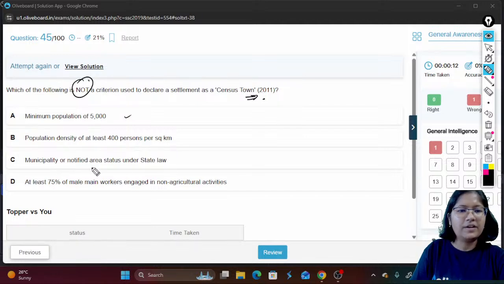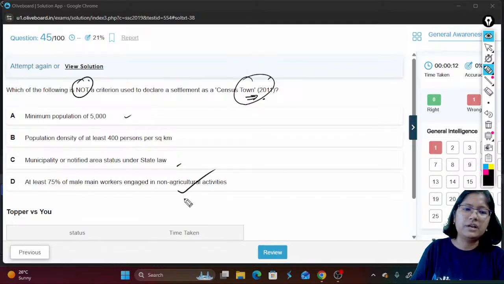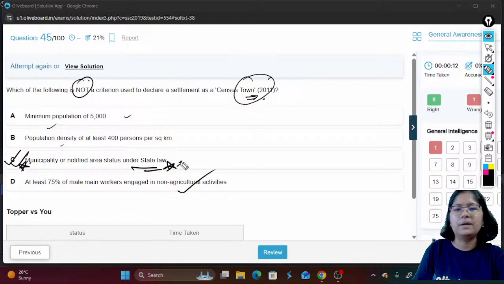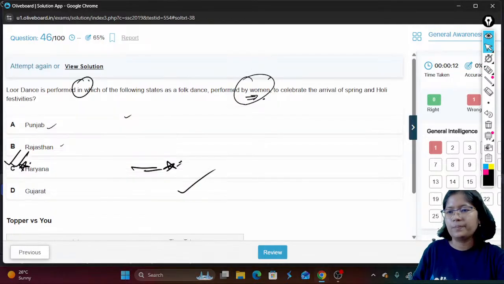Municipality or notified area status under state law. That means if it is already a municipality, then why will it be a census town? At least 75% of male working population engaged in non-agricultural activity. This also must be there. So this is not a criteria. C is not a criteria. C is the correct answer.